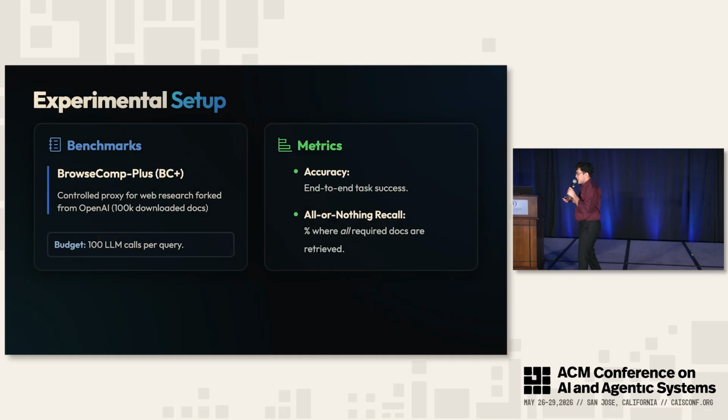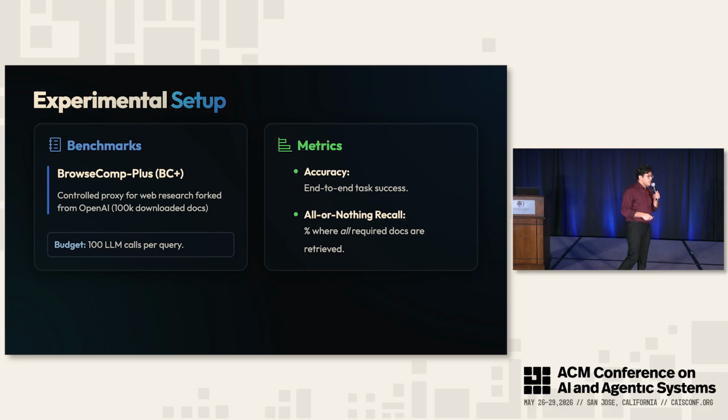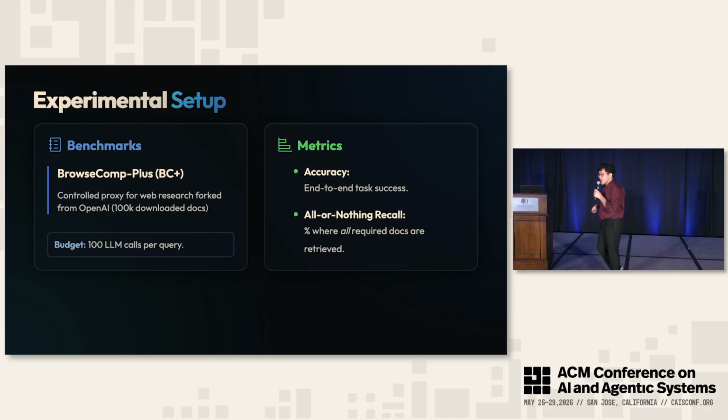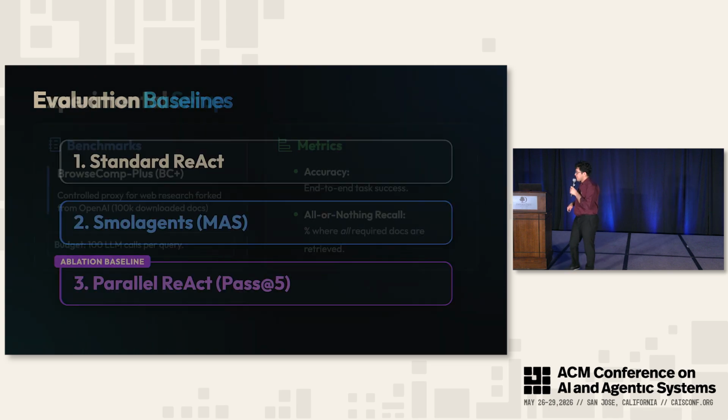Here for the talk, I'll show you results on BrowseComp-Plus, which is a controlled proxy for web research that's forked off of OpenAI's BrowseComp, which basically has 100,000 documents that have been downloaded from the web. Here I report 100 LLM calls per query. And in metrics, I have accuracy and all or nothing recall. I have more accuracy and an additional benchmark in the paper.